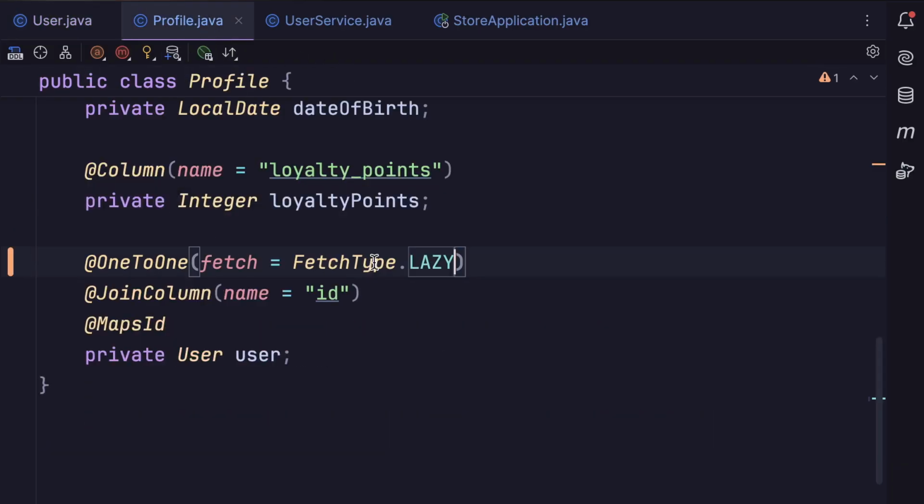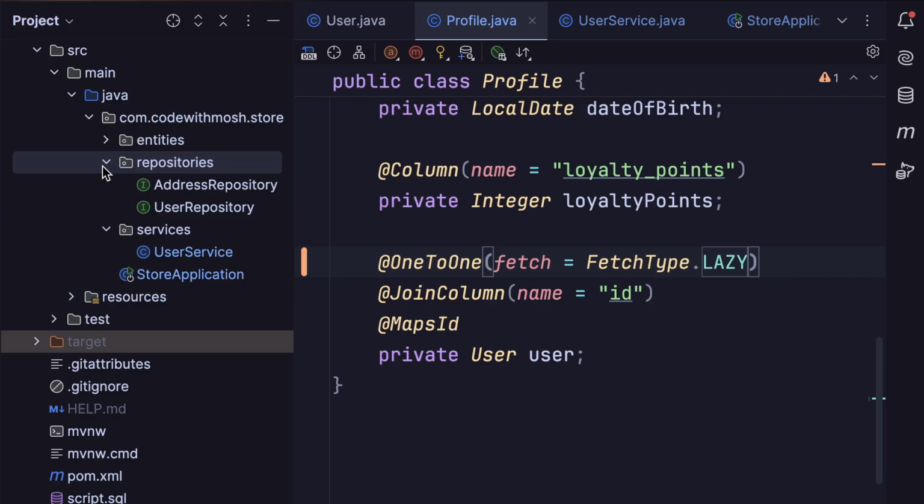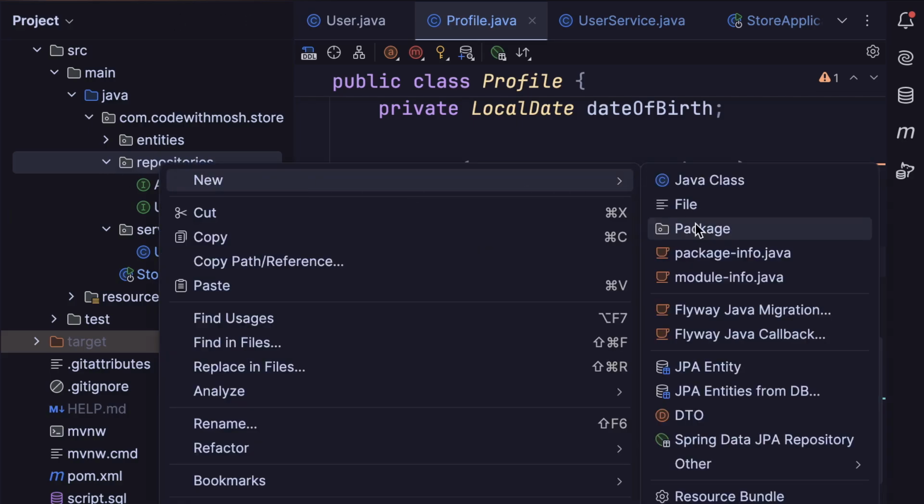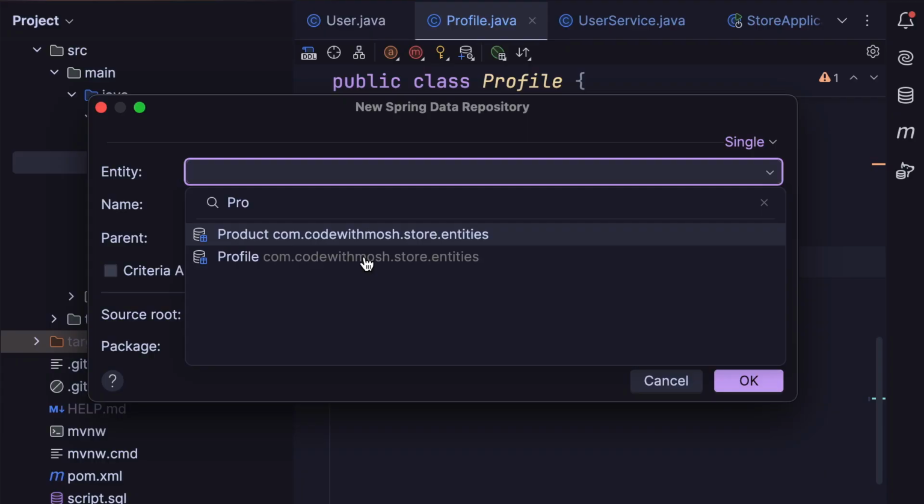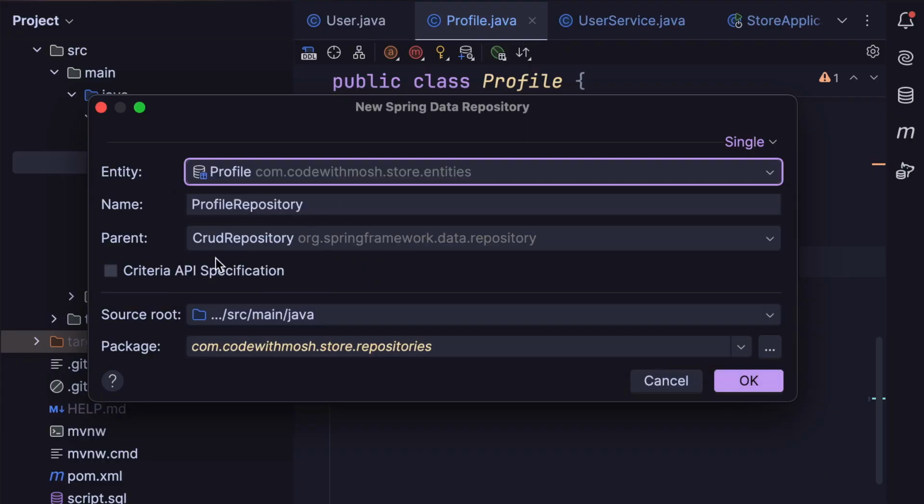So in the profile entity, we're using lazy loading. Let's see this in action. So first we need to add a profile repository. Here in the repositories package, let's add a new repository for the profile entity. And we select CRUD repository as the parent.